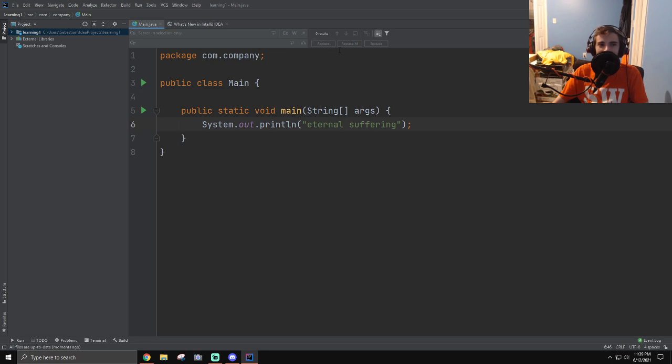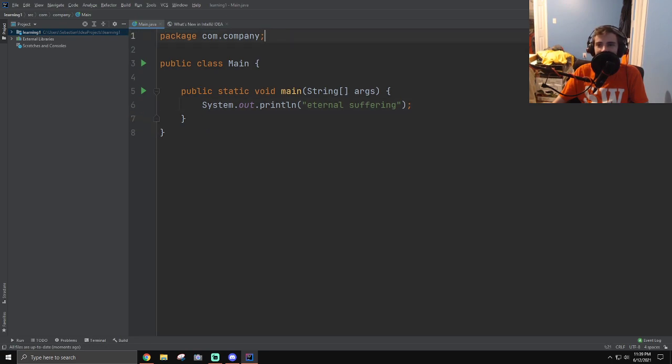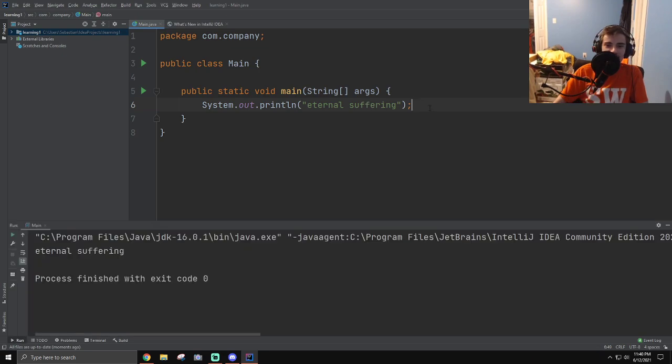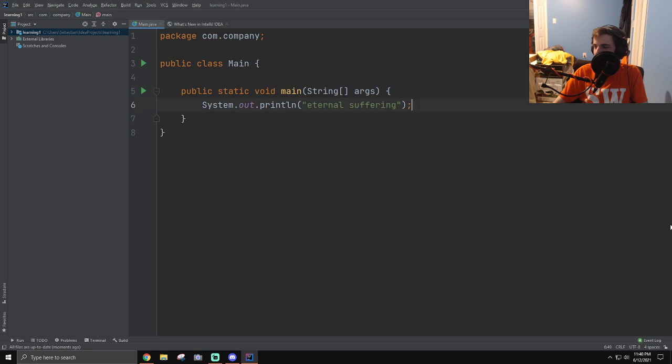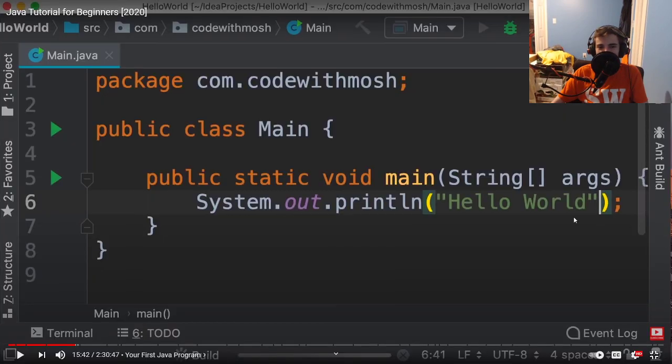That's not what I wanted to do. What is this? Shift F10. Try and run it again. Okay, now it's doing it pretty quickly.